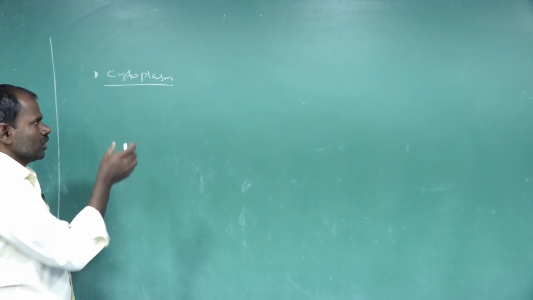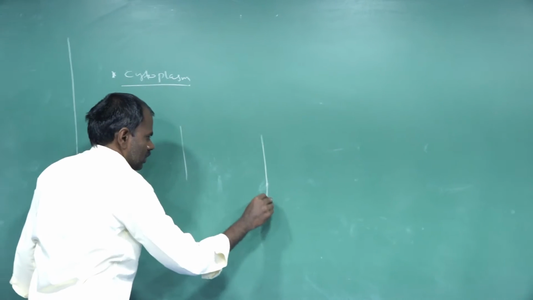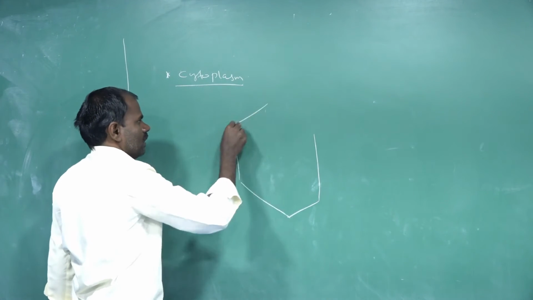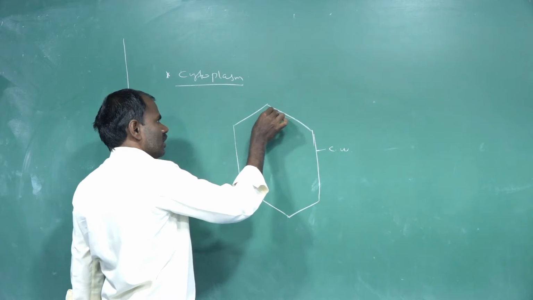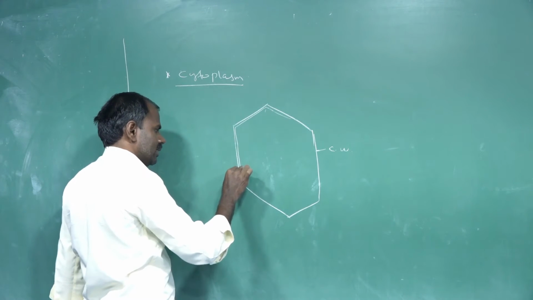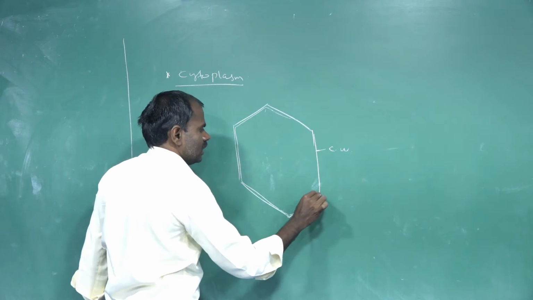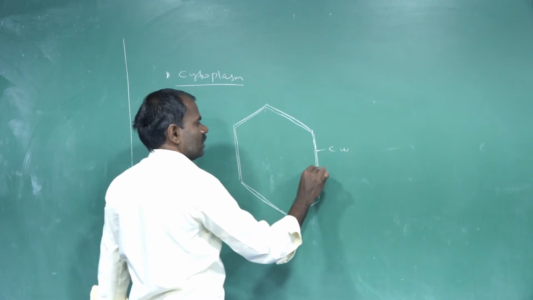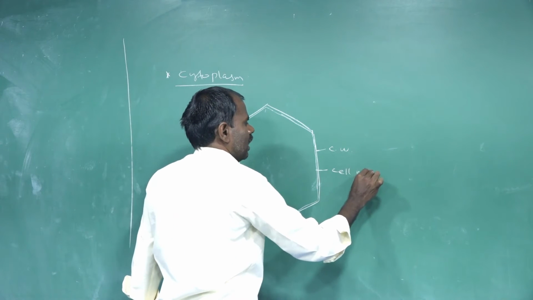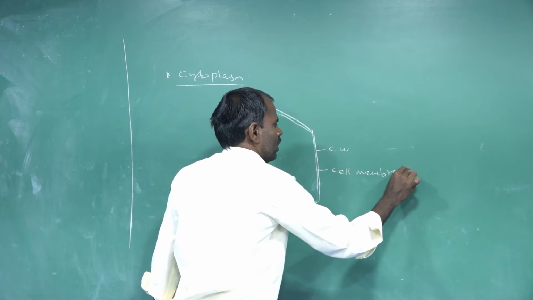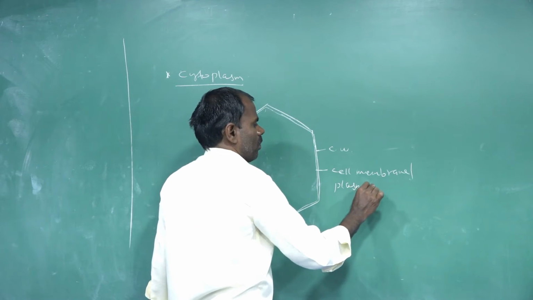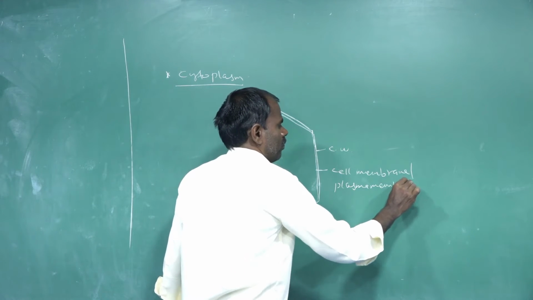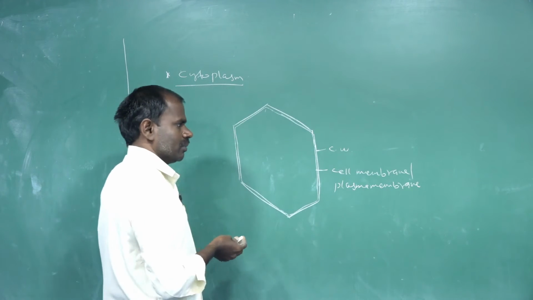In a plant cell, the outermost layer is called the cell wall. Inner to the cell wall is the cell membrane, or plasma membrane.